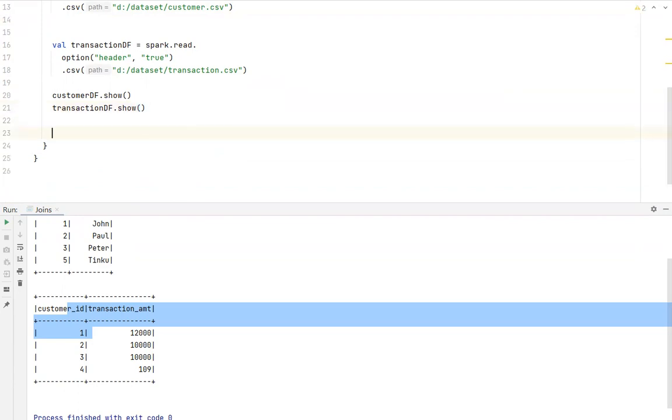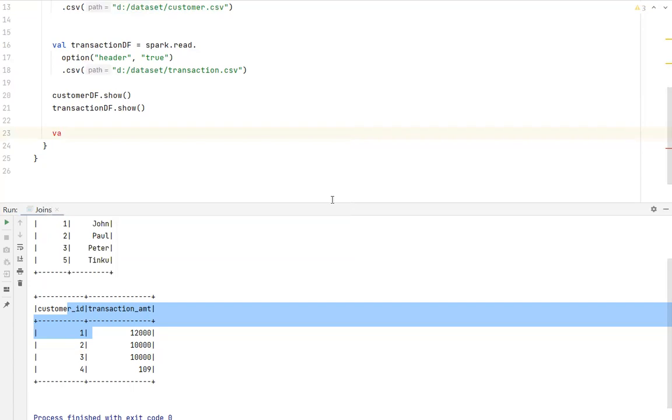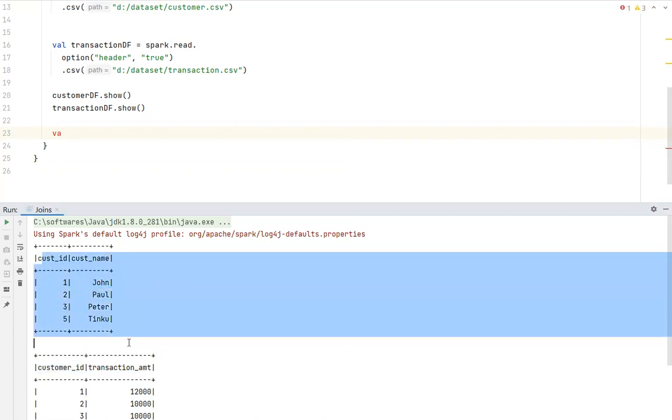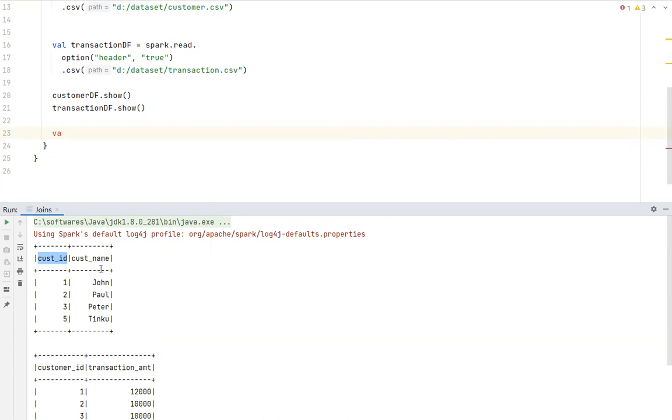So first thing, I want some join expression based on which particular column I am joining. If you look into the data frame here, I want to join the customer underscore ID column with customer underscore ID. This is the customer data frame. This is a transaction data frame. So from the customer data frame, I want cust underscore ID to be equal to customer underscore ID from the transaction data frame.